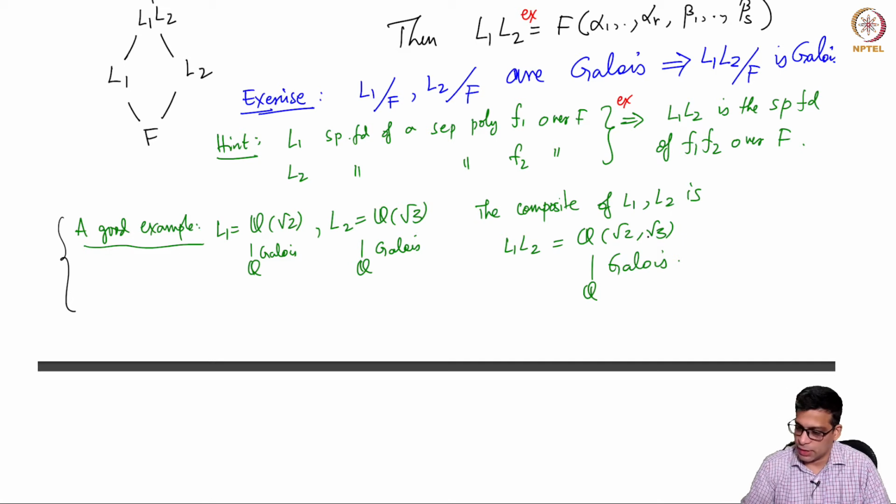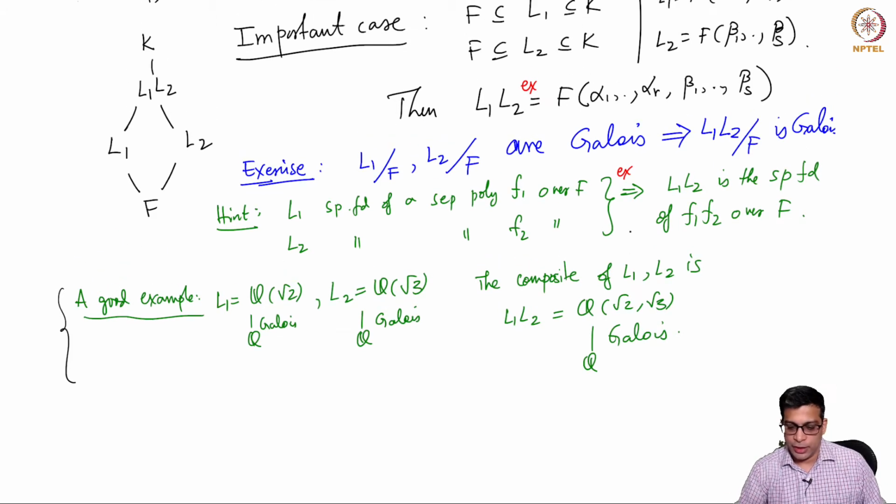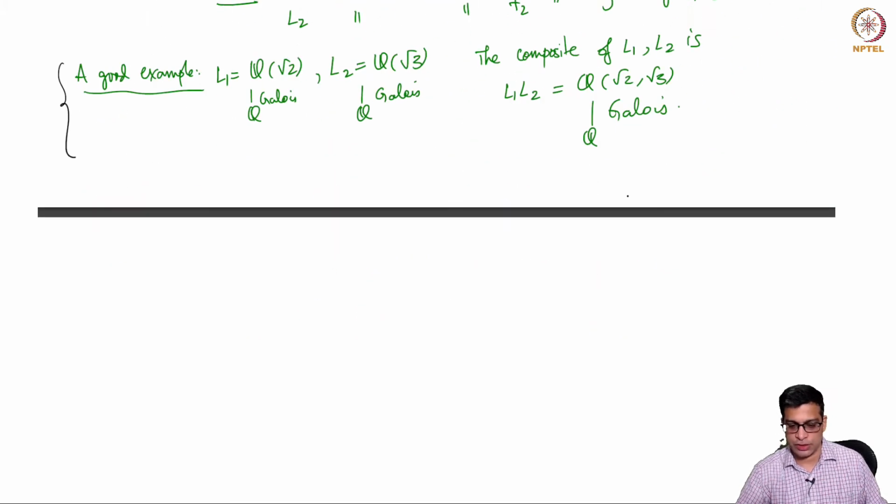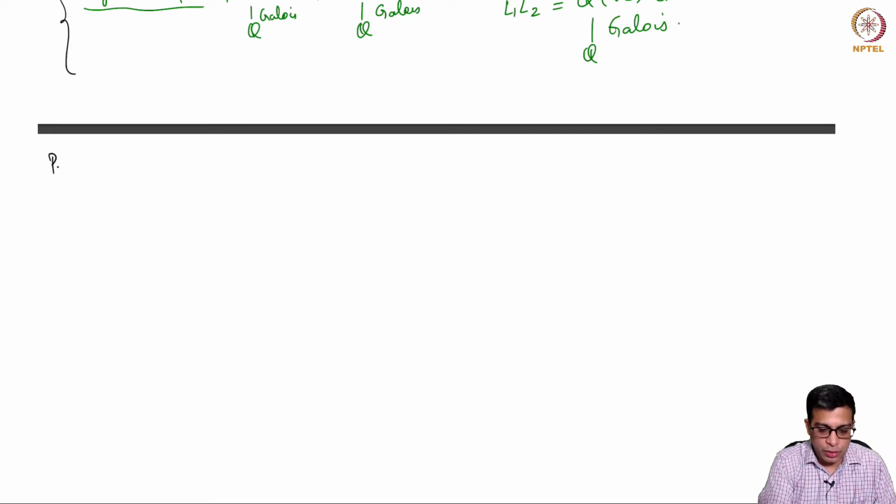Okay, so this is the composite. It's just a fancy name for something you are very familiar with. And last time I left as an exercise for you the statement that the composite of two Galois extensions is Galois. This is not difficult. This is just standard Galois theory. In fact, I gave you a hint which more or less solves the problem. So now let me do a couple more propositions which are needed for the converse of our main theorem.